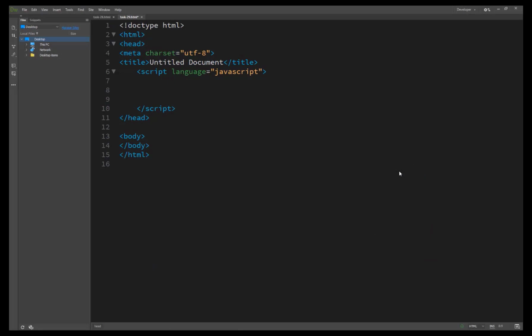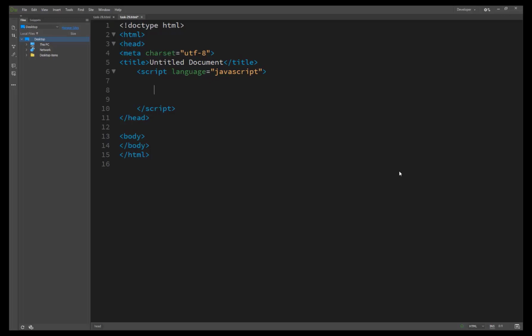Now we are starting our task number 29, returning values from your functions. In task 28 you created a function that squares a number and then outputs the result.